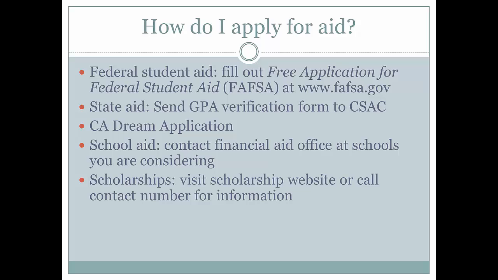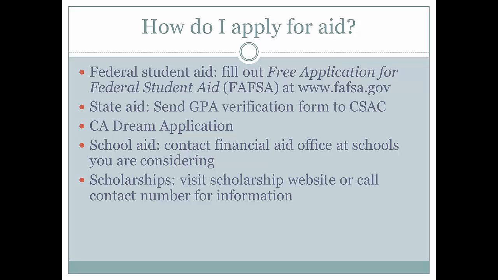Alternatively, students can call 1-800-4-FED-AID or 1-800-433-3243 to request up to 3 copies of the FAFSA paper application. To apply for aid directly from your school, you should contact their financial aid department. Scholarships are advertised in various ways and can also be found through proactive research. More information can be found online through the scholarships or foundation's website.